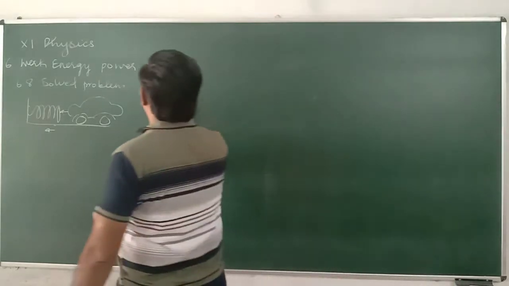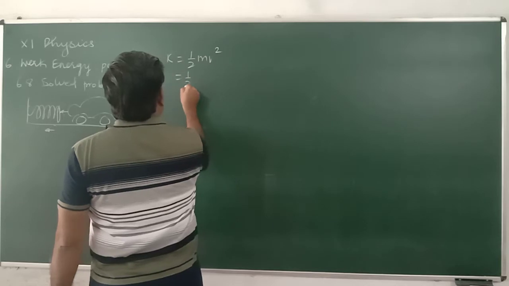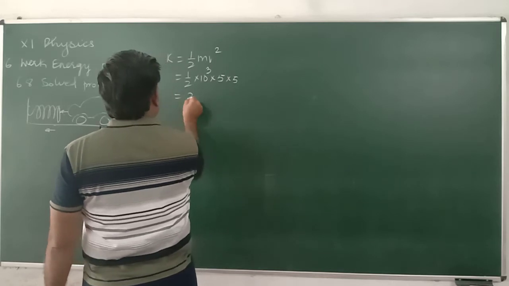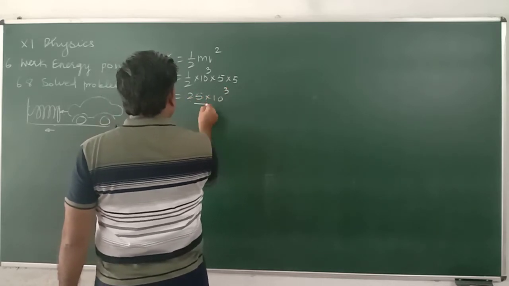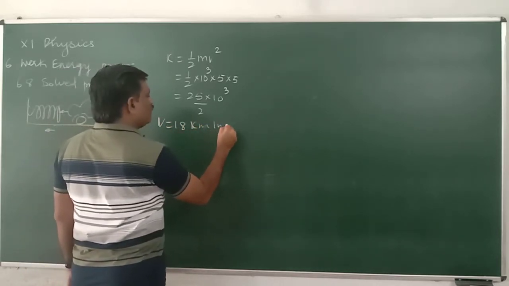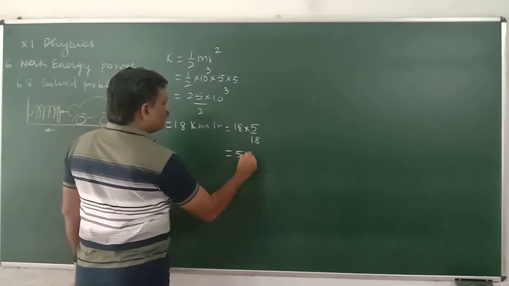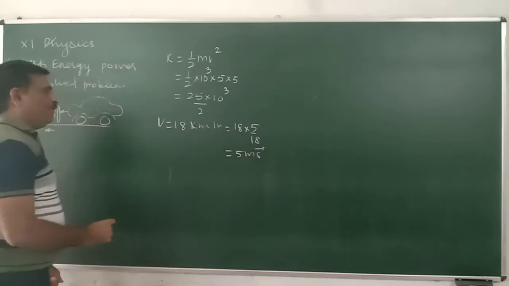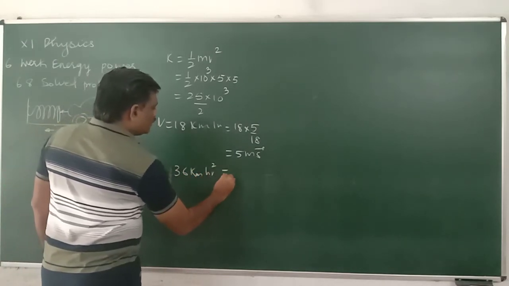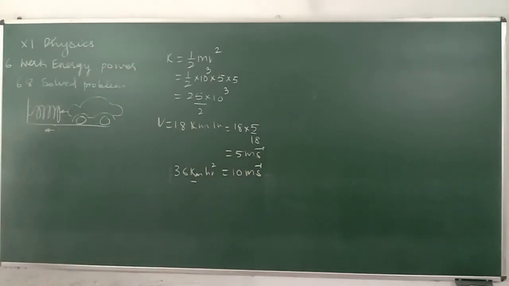Now let's see what the kinetic energy of this is. A is equal to half mv square, which is equal to half, mass is 1000, times 5 into 5, which is equal to 25 by 2. Here the velocity is 18 km per hour. We convert it into 18 into 5 by 18, which is equal to 5 meter per second. It simply means if 36 km per hour is there, then it becomes 10 meter per second. Whenever velocity is 36 km per hour, it's 10 meter per second.